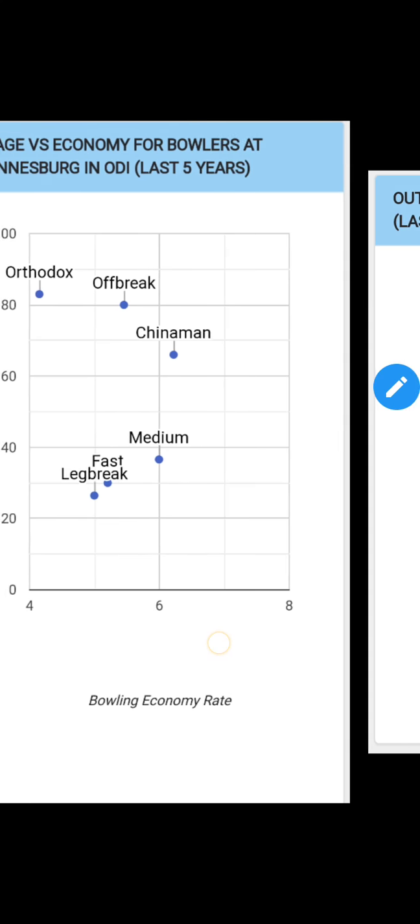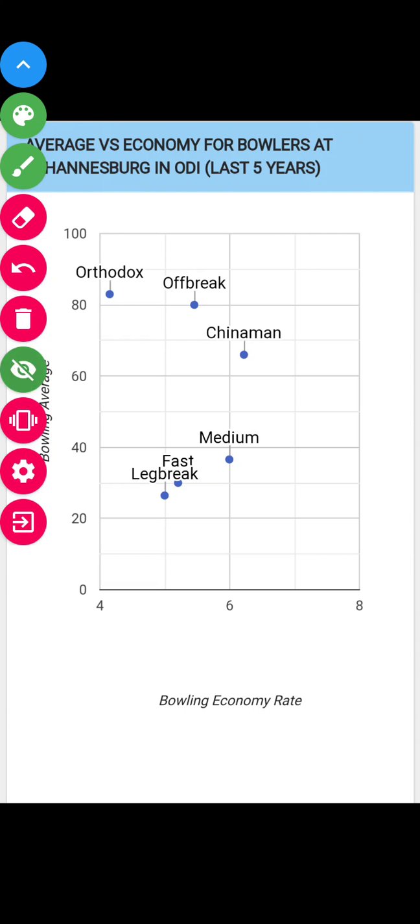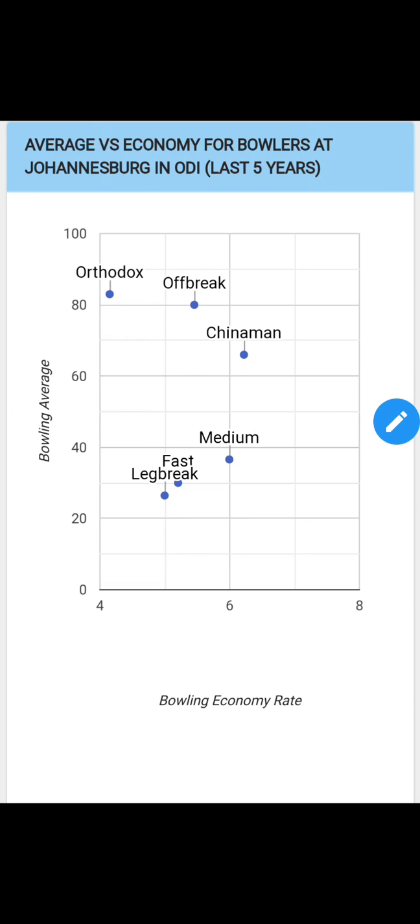Now moving on to our next topic, which is average economy for bowlers at Johannesburg in ODIs in the last 5 years. Here you can see fast bowlers, leg break and medium pacers. These three will be very important. Chinamen, I think Pakistan and South Africa don't have any Chinamen. So fast bowlers, leg break and medium, these three will be very important to us, and we will take these three types of bowlers.